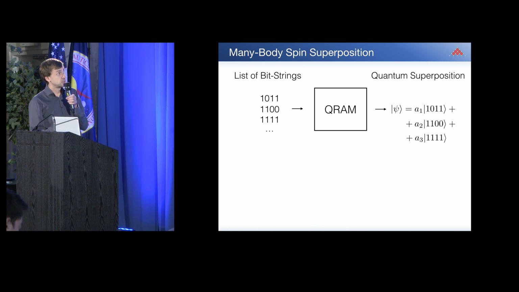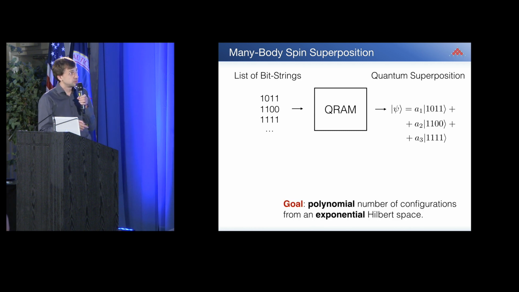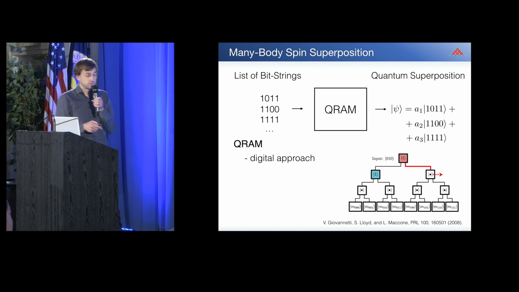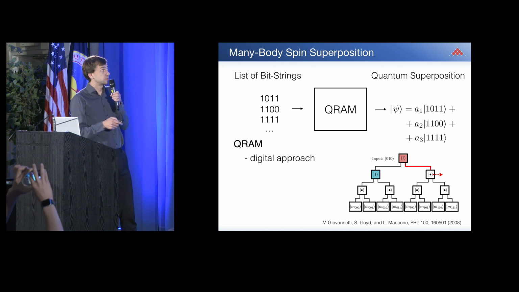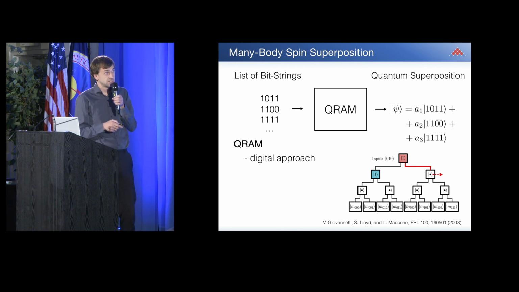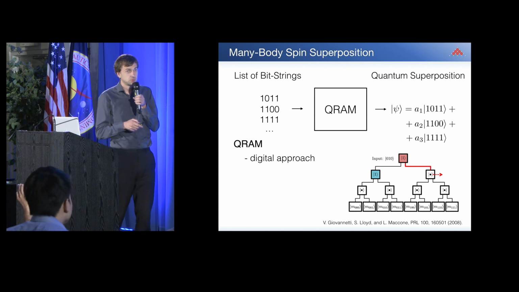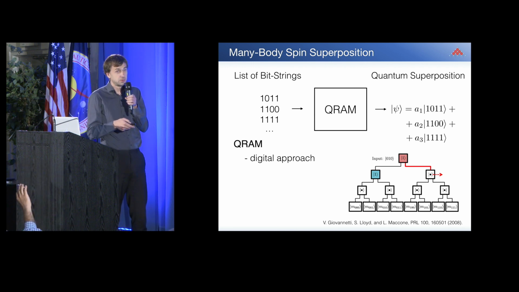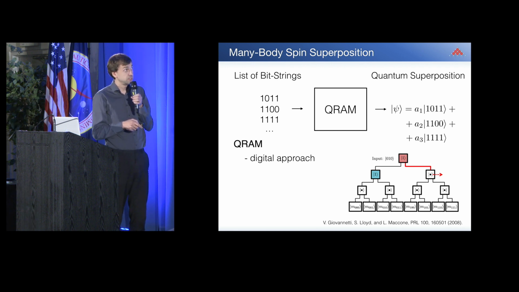This is sometimes called a QRAM. And the goal of this whole thing is that I basically want to select a polynomial or a small number of configurations from an exponential Hilbert space. So the original proposal by Seth Lloyd on how to do this is a digital approach. And as you can imagine, if you want to create such a superposition or select a polynomial number out of an exponential space, this means you need exponential resources.